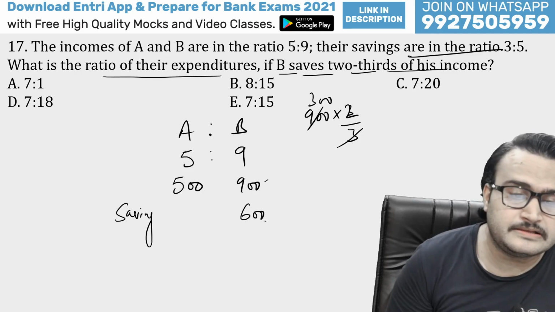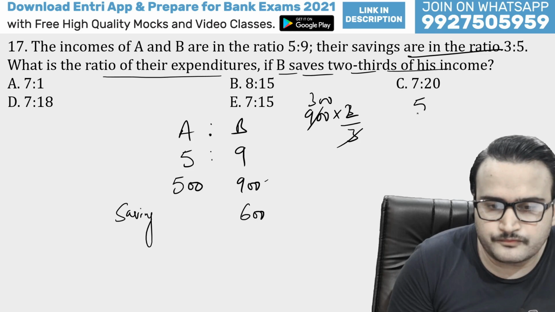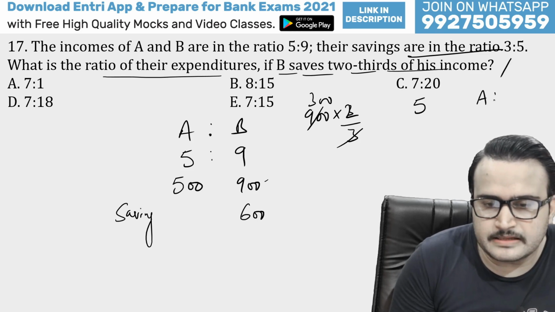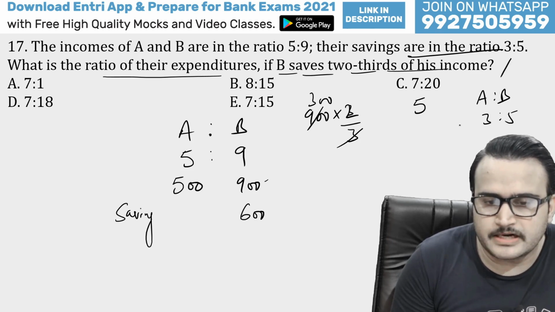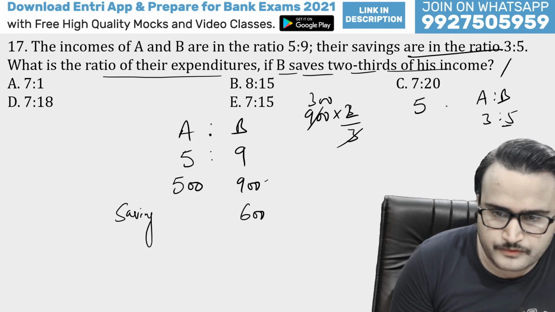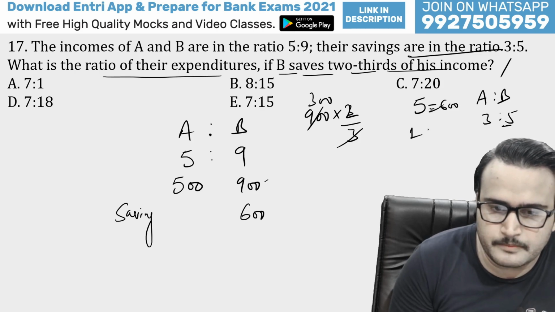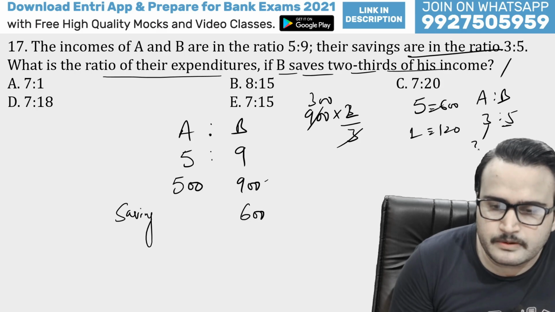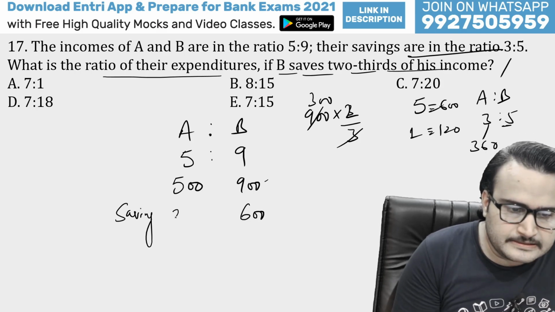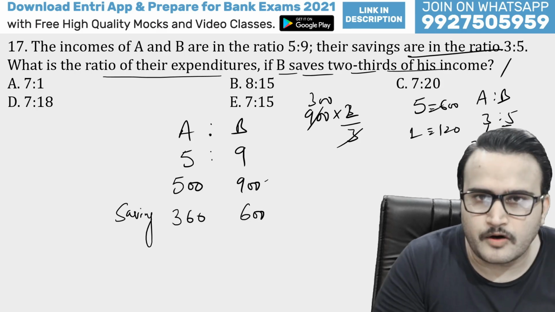If B is saving 600 amount and, because you know savings are in the ratio of 3:5, that means this 5 is equal to 600, then 1 will be equal to obviously 120, so 3 will be equal to what? 360. That means A's saving will be 360 obviously.